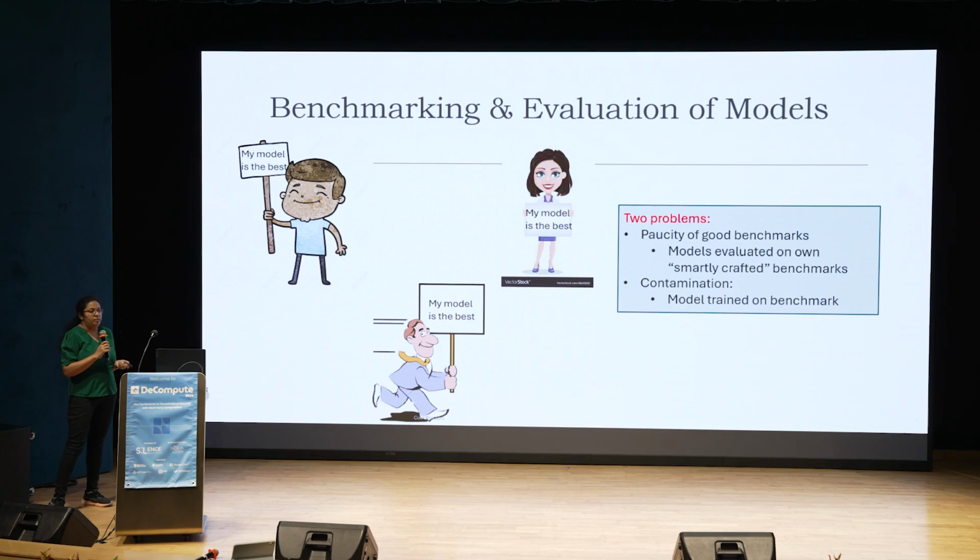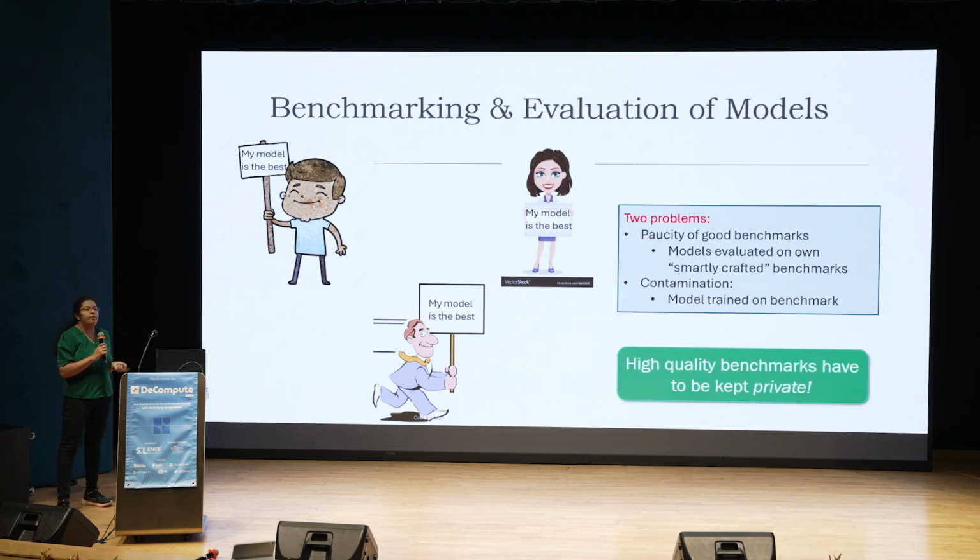The second problem is that there's no guarantee that even when the public benchmarks are available, the model has not seen these benchmarks or some form of it during the training process itself. And this is called contamination of the model with the test data. And with contamination, it is clear that the only way to avoid contamination is to keep the benchmarks private.